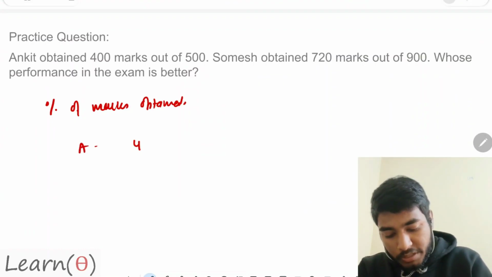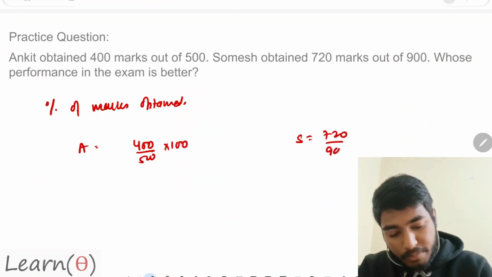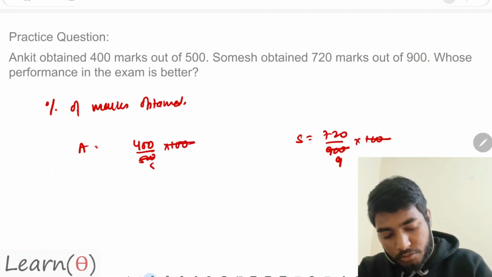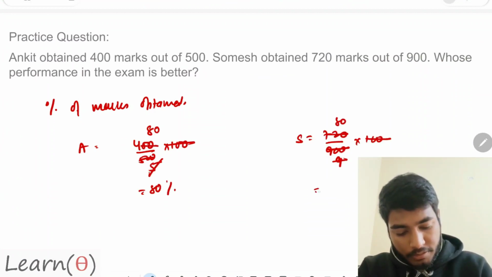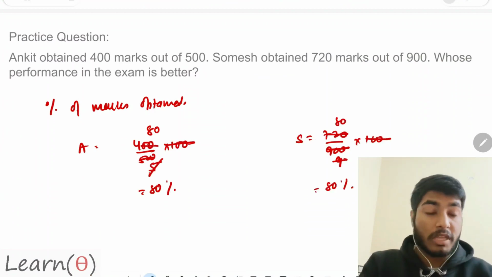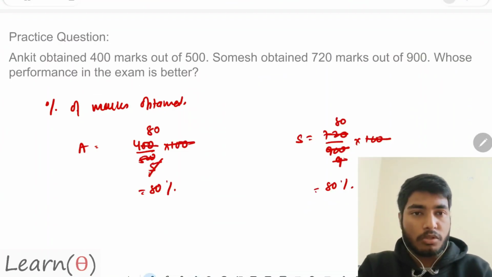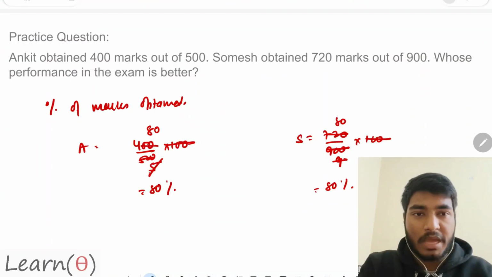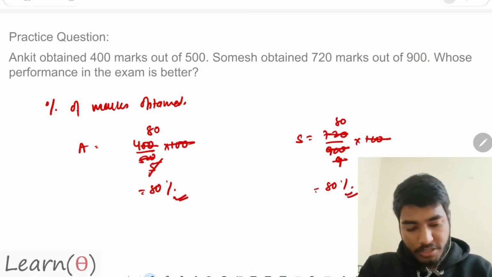For Ankit it will be 400 by 500 into 100, and for Somesh it will be 720 by 900 into 100. 5 into 400, 80. He got 80%. Again 80, he also got 80%. That means both have performed equally well in the exam. Both have performed to their best. 80% and 80%. I hope this is clear.